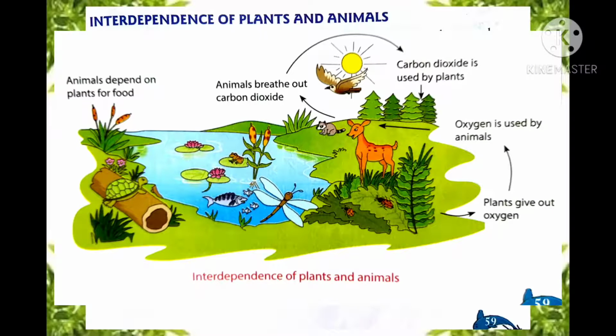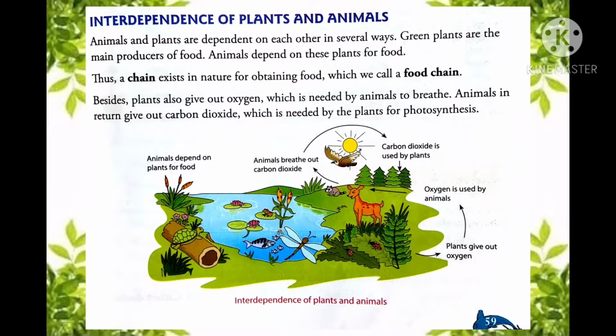And students, besides food, plants also give out oxygen, which is needed by animals to breathe, and animals in return give out carbon dioxide, which is needed by the plants for photosynthesis. So this is how animals and plants depend on each other. We can say that plants and animals are both necessary for the survival of each other, as they are interdependent for their breathing requirements and their food requirements. So this is how they survive with the help of each other.